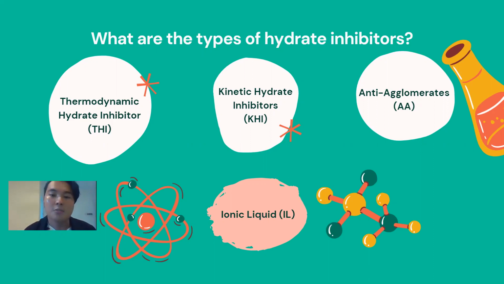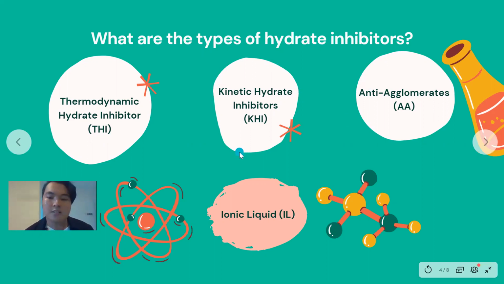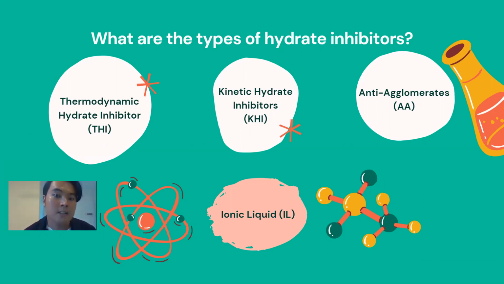Therefore, we have two other options from the industry, the low dosage hydrate inhibitors. They are low dosage, but they have their side effects. The kinetic hydrate inhibitor affects the crystal nucleation that forms the hydrate, which is like the ice-like structure. It sounded effective, but it is not effective when applied in the subcooling environment of the pipeline.